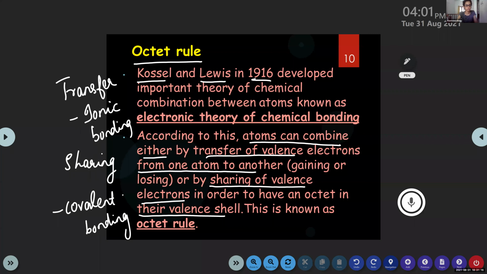Octet rule. Kossel and Lewis in 1916 developed an important theory of chemical combination between atoms known as the electronic theory of chemical bonding. According to this, atoms can combine either by transfer of valence electrons from one atom to another, gaining or losing, or by sharing of valence electrons in order to have an octet in their valence shell. This is known as the octet rule.